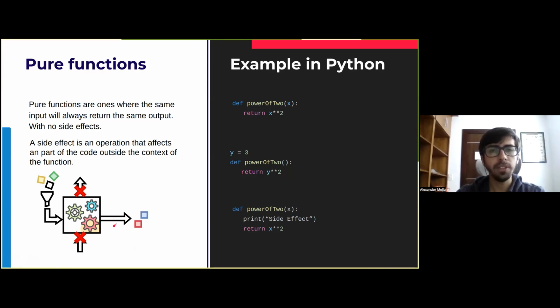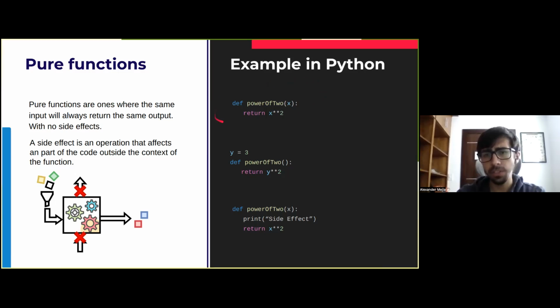A side effect can be considered something like a call to a database, reading from a database, writing or reading a file, or even having a print statement somewhere in the code. So how does this work in Python and how can we achieve it? Actually, pure functions in Python are quite simple to have.